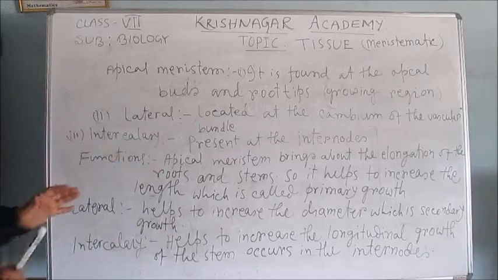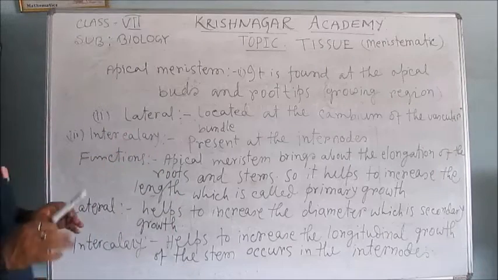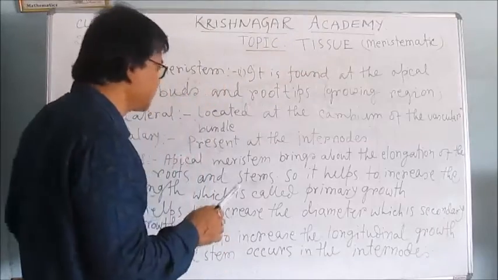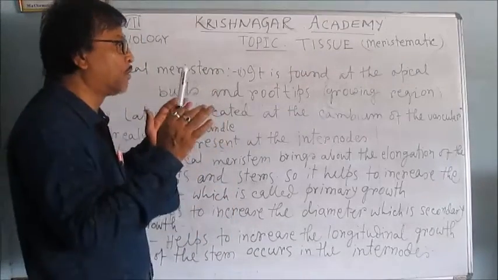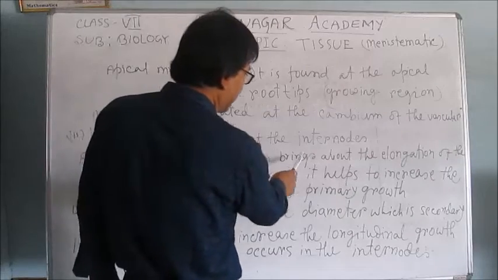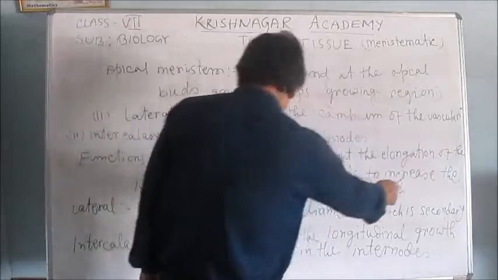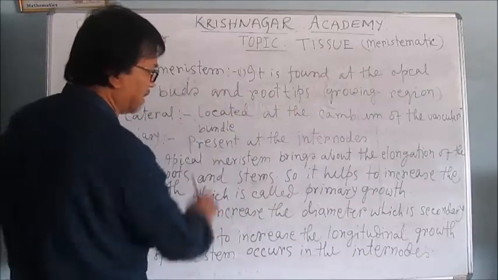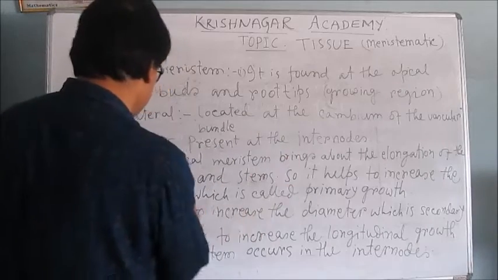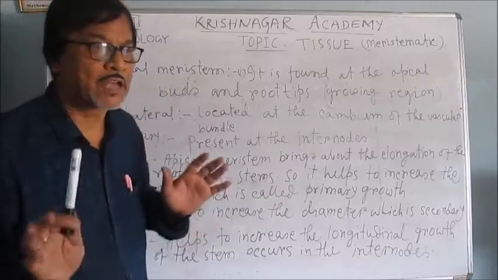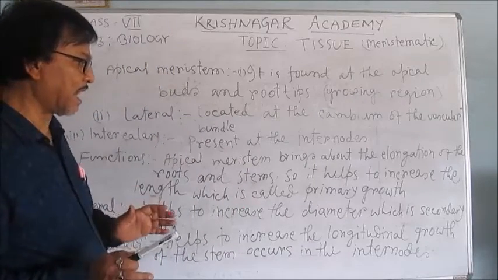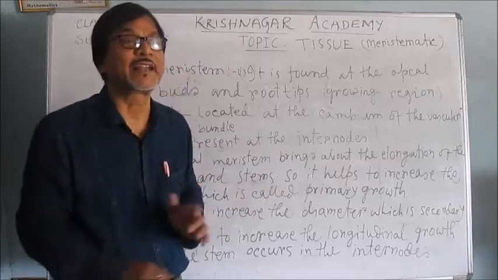Now I am starting the functions of the apical meristem. Apical meristem, I have already told, is at the apex. So it is responsible for the growth of the length. You see, apical meristem brings about the elongation of roots and stems. So it helps to increase the length, which is called the primary growth. Lateral meristem helps to increase the diameter, which is called secondary growth.